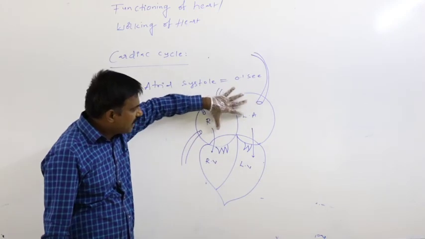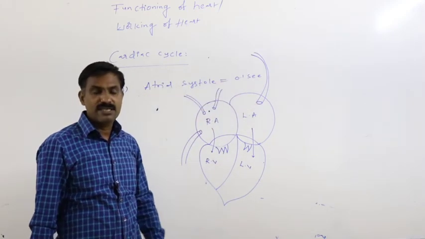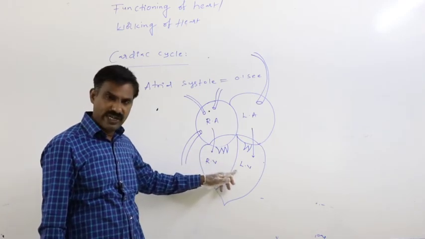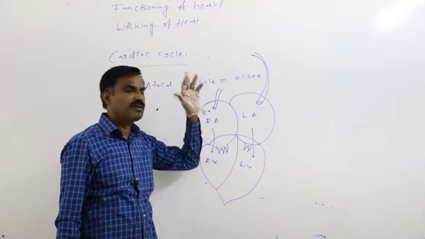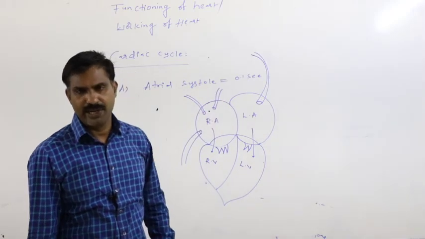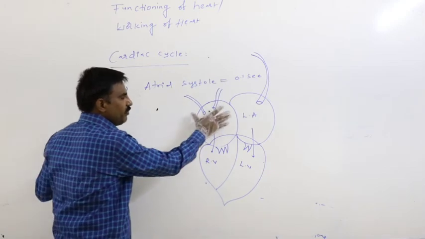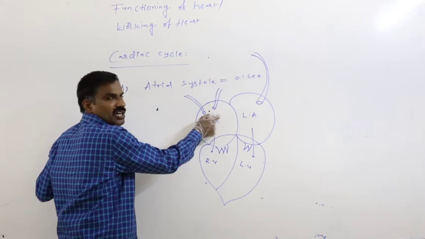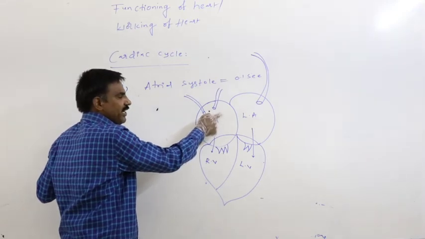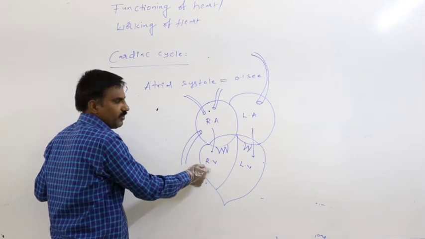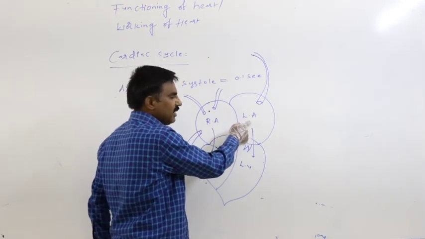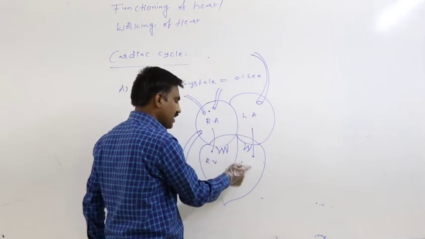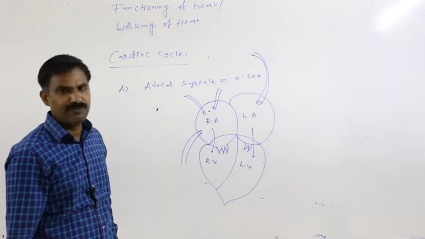So of that collected blood, 70% reaches the respective ventricle on or before the beginning of atrial contraction. Before the beginning of the contraction of the right atria, 70% of collected deoxygenated blood is pumped into the right ventricle. From the left atria, 70% of the oxygenated blood is pumped into left ventricle.